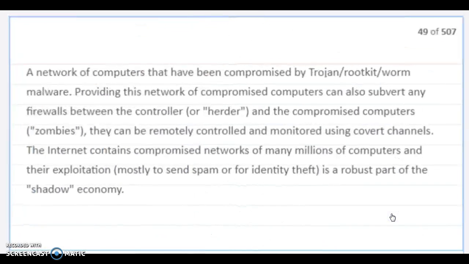Botnet. A network of computers that have been compromised by a Trojan, rootkit, or malware. This network of compromised computers can also subvert any firewalls between the controller, or herder, and the compromised computers, also called zombies. They can be remotely controlled and monitored using covert channels.